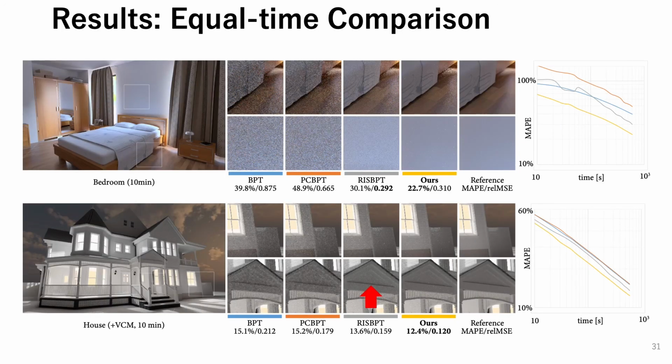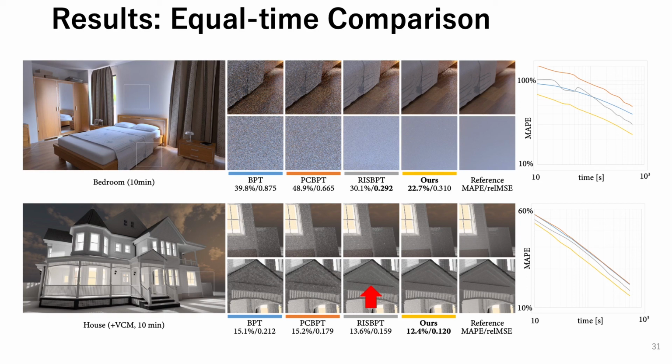The bedroom scene is illuminated by an environment map, where the illumination enters from a small gap in the curtain. As shown in the convergence plots of RISBPT, the noise reduction in RISBPT is unstable, though it eventually converges. This unstable noise reduction is problematic for progressive rendering, while our method reduces noise steadily.